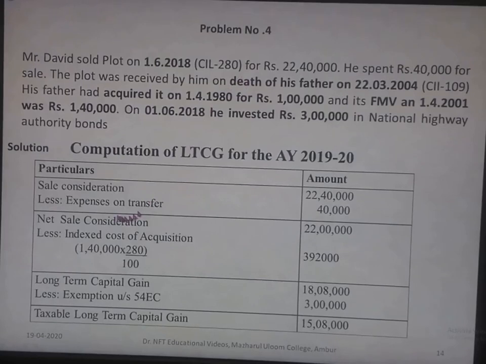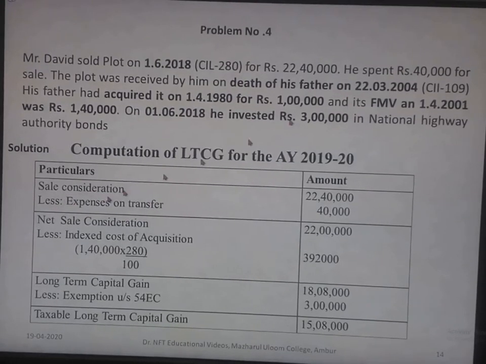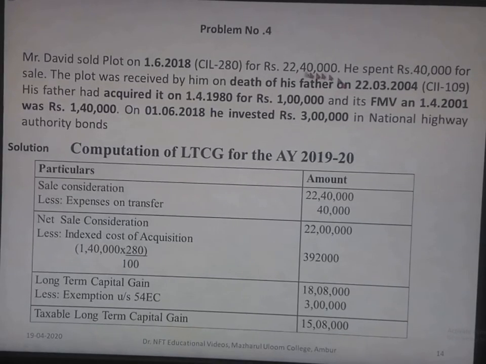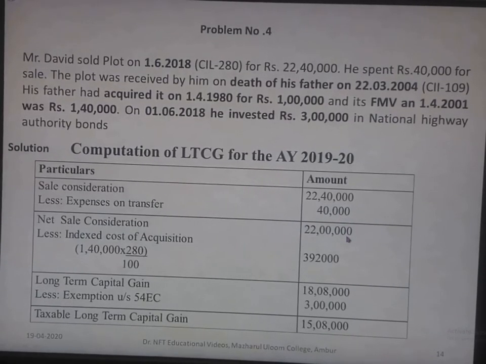So we'll see the sale consideration. Sale consideration here is 22,40,000. From that, if we deduct expenses on transfer of rupees 40,000, we get 22 lakhs. From this 22 lakhs, we have to deduct the indexed cost of acquisition, that is 1,40,000 into 280 divided by 100, we get 3,92,000.